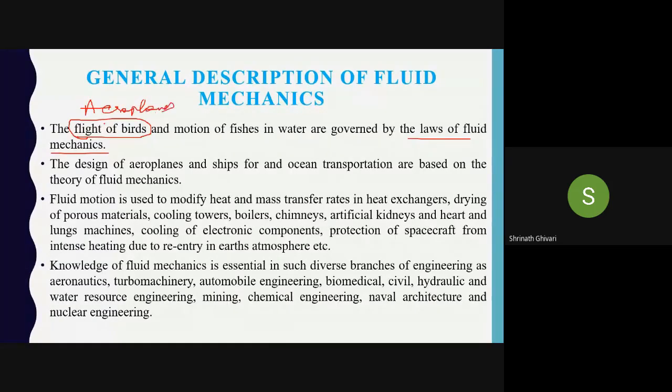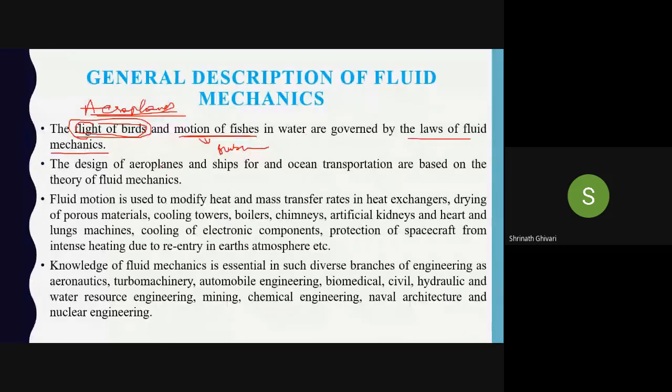Based on the design of the birds, we are able to go for the design of aeroplanes. And by the motion of fishes, we are able to design what? Submarines. Okay, so these all are nature based. The flight of birds and the motion of fishes in water are governed by the laws of fluid mechanics. Fluid mechanics is everywhere.